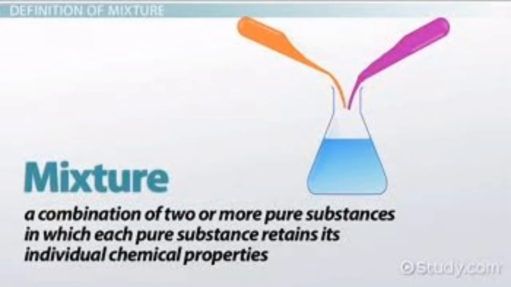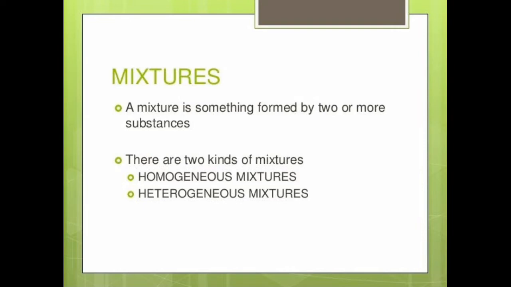Next topic is mixture, a combination of two or more pure substances in which each pure substance retains its individual chemical properties. Students, by this I mean that a mixture is a substance whose constituents can be separated by a simple physical process, and this is only called a mixture. It is something formed by two or more substances and can be separated easily.